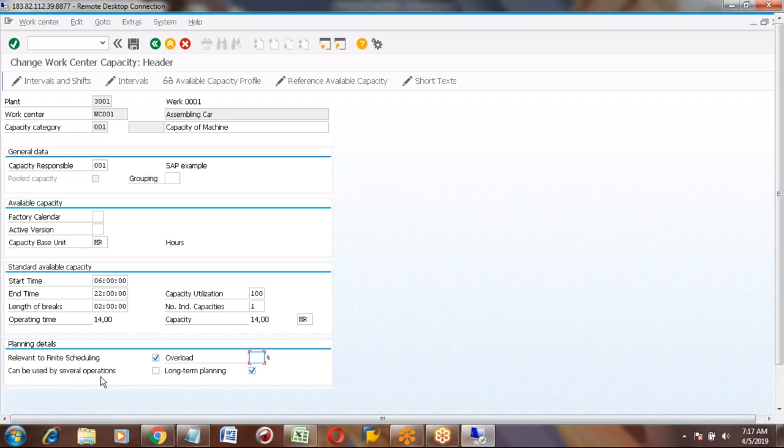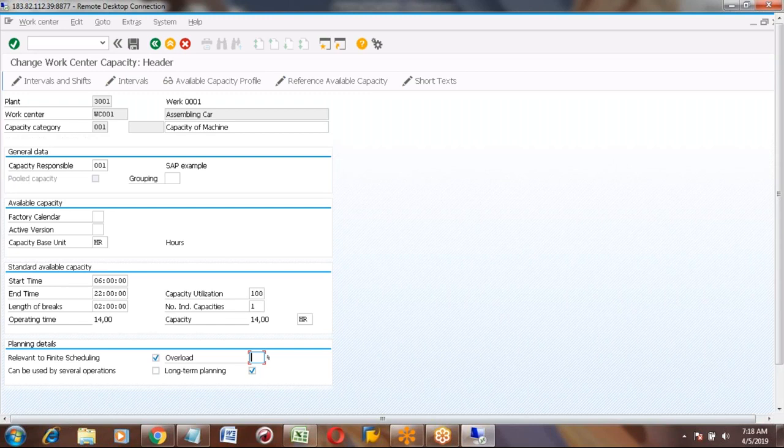And can be used by several operations. Means this work center we will use in routing. Routing means one is like packing, another is like assembling. These are called the operations. Another is like painting. These are called the operations.